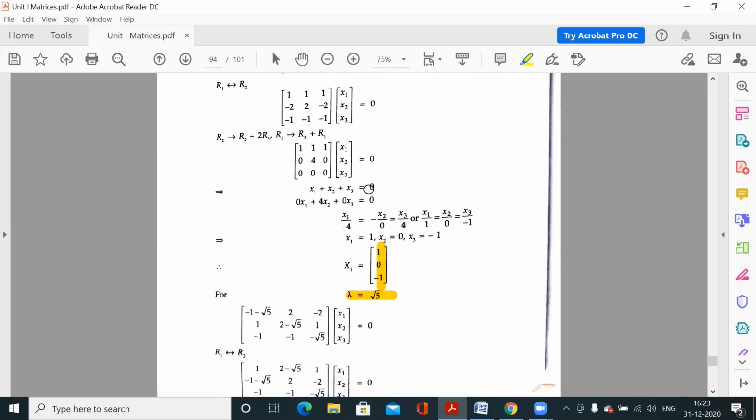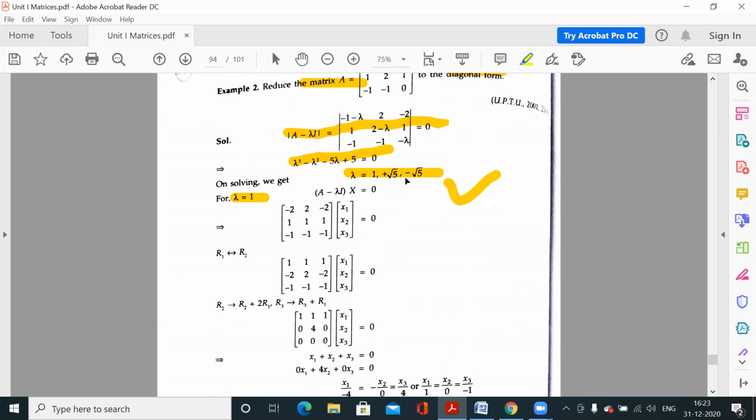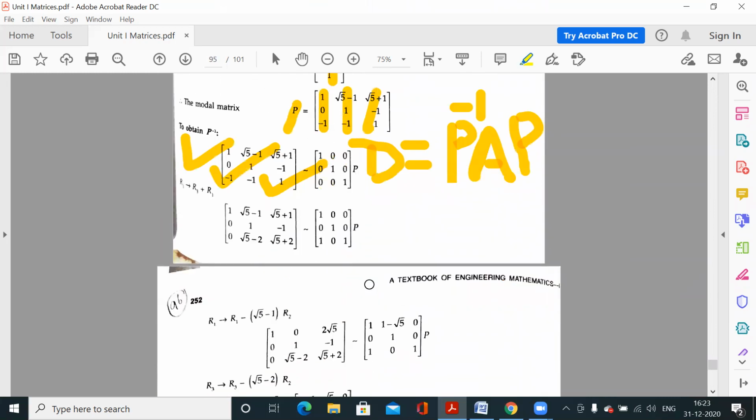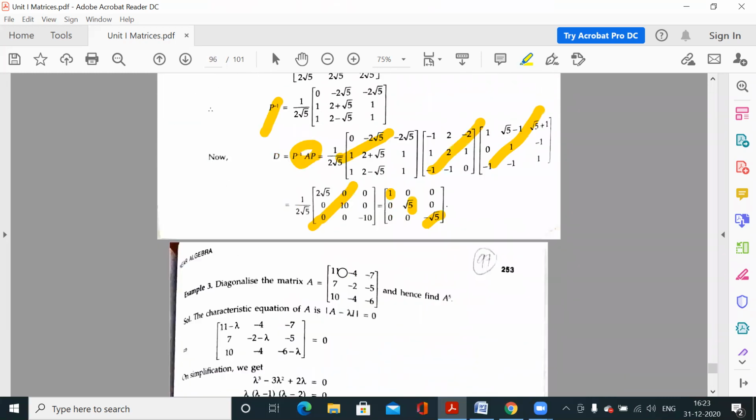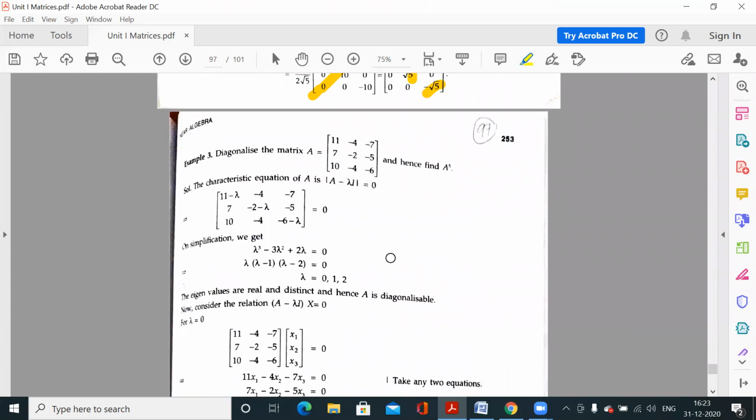So eigenvalues were 1, root 5, minus root 5. So it is 1, root 5, minus root 5. ठीक है, तो एक ही इसी टाइप के सारे क्वेश्चंस होंगे.